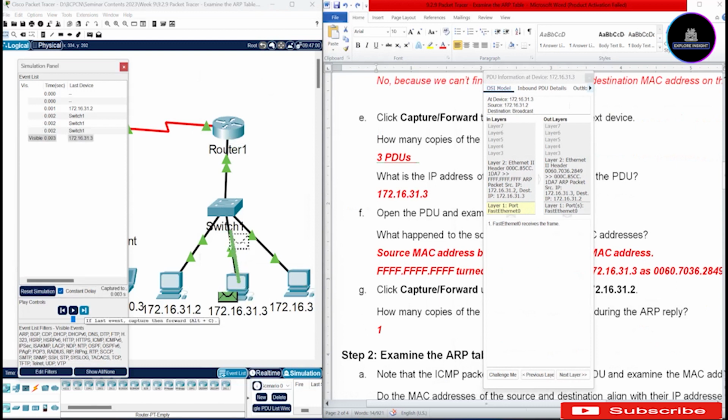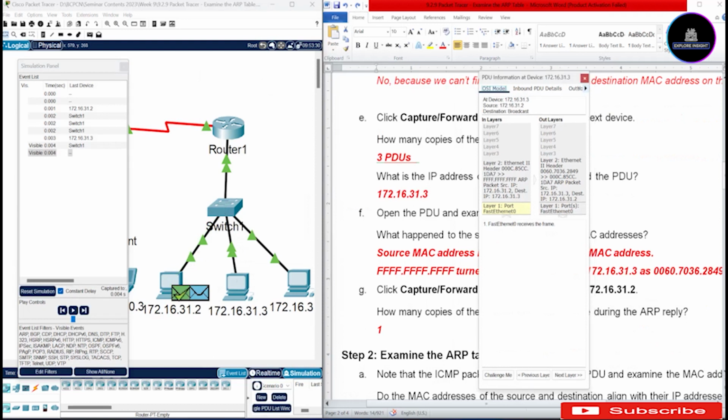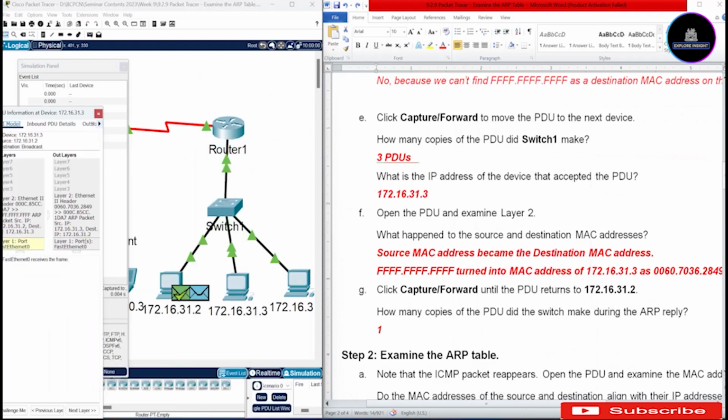I'll click until it gets to .2. Click again. Now, when it gets to .2, how many copies does it get as a reply? You realize it's going to get 1 copy of the PDU. This is why I have written 1.